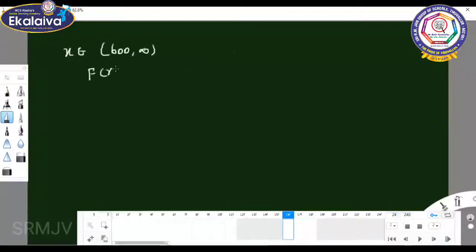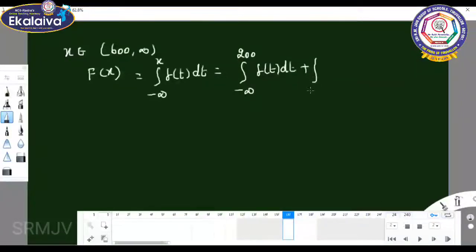The distribution function, F of x equals the integral from minus infinity to x of f of t dt, which equals the integral from minus infinity to 200 of f of t dt plus the integral from 200 to 600 of f of t dt plus the integral from 600 to x of f of t dt.